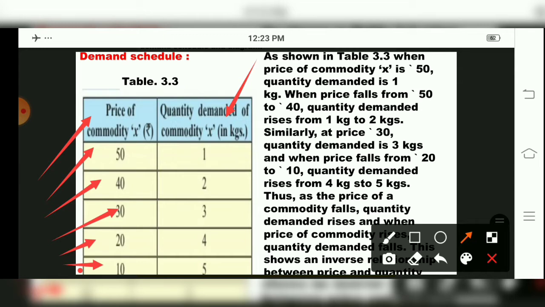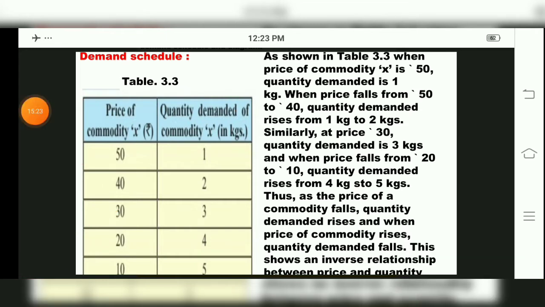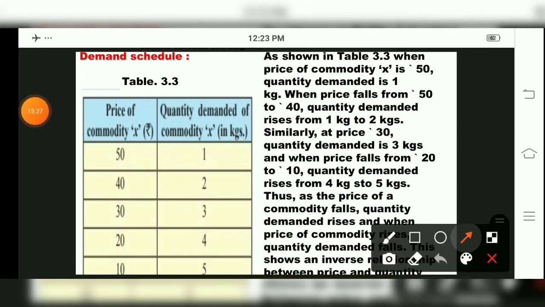Now see, price of commodity X we have mentioned as 50, 40, 30, 20. Now next, children, what do we have to do? We have to write the quantity. So for 50 rupees, how much quantity is demanded? 1. For 40 rupees, 2. For 30, 3.